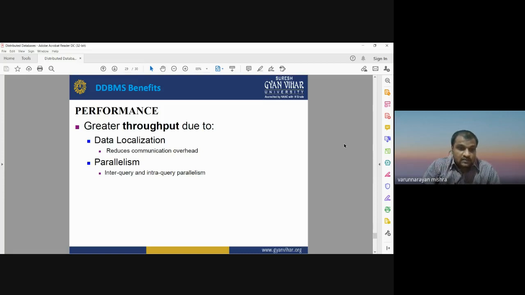The second one is parallelism, which means you can perform interquery between databases stored at different locations, on different computers, through the network. So these are some important benefits of distributed database management system.